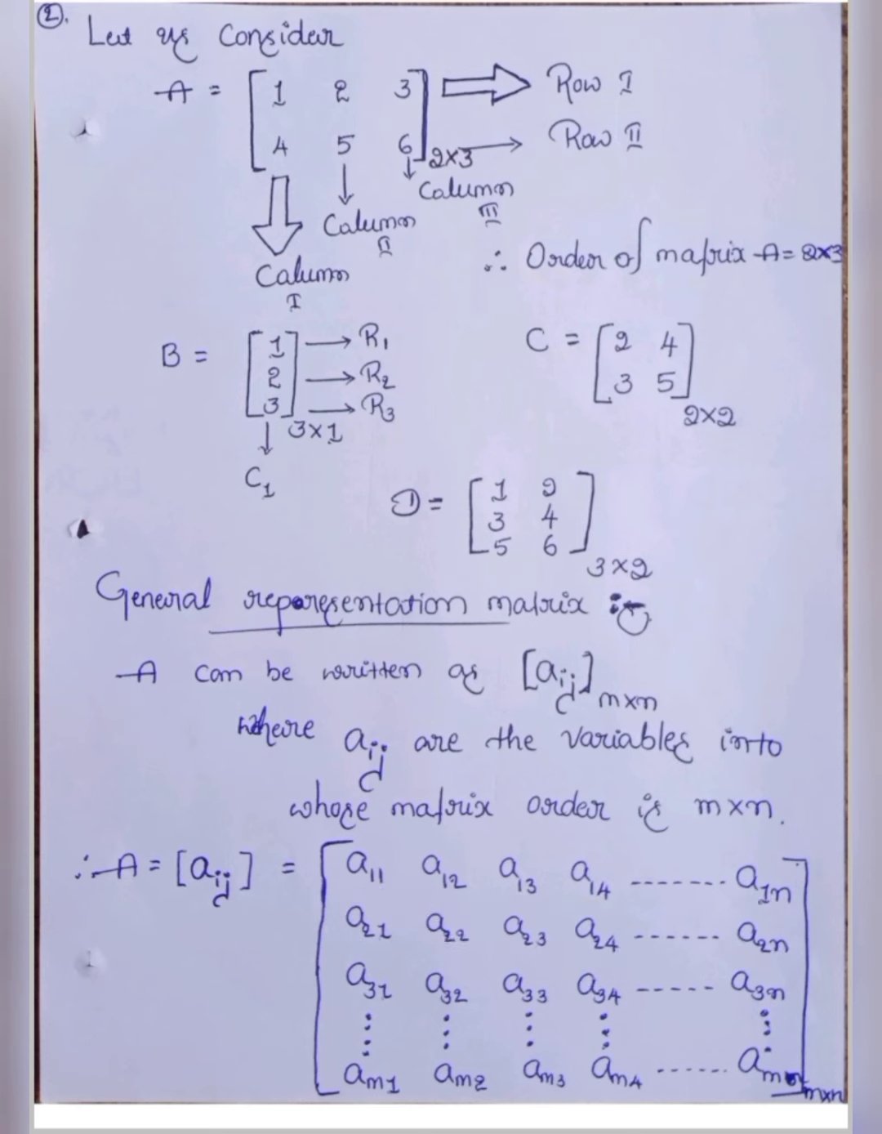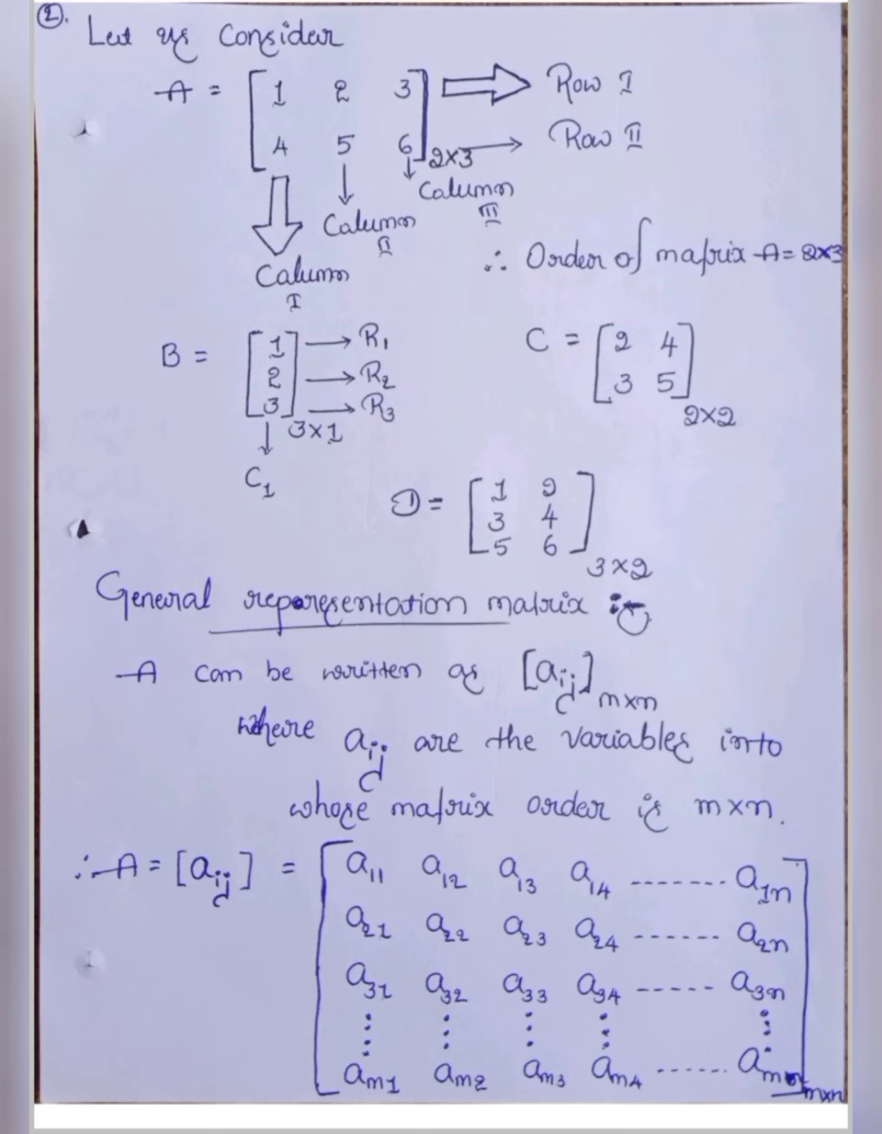Okay, next one. Third row, first element is called A31. Third row, second element is called A32. Third row, third element is called A33. And third row, fourth element is called A34, and so on. Third row, nth element is called A3n. Again, and so on.